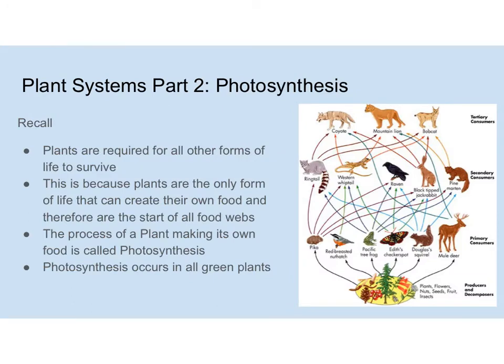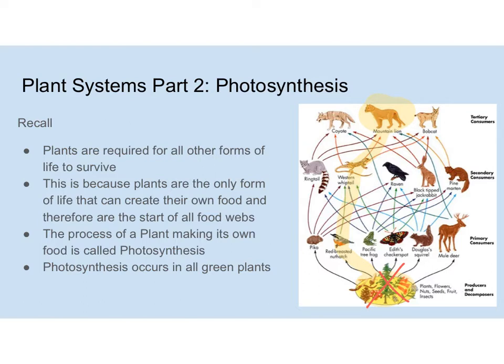Okay, recall, the plants are required for all other life forms to survive. Okay, so even if you look over at this food web here, even if you look at a mountain lion, you may think, well, why does a mountain lion need plants to survive? Because it doesn't eat plants. It's a carnivore. However, it's going to eat something like, say, a western whiptail lizard, which would then eat a bird, which then eats a plant. So if you get rid of these plants, then you don't have any birds, you don't have any lizards, you don't have any mountain lions. So everything revolves around plants. If we eliminated these plants, we would eliminate all animals because they all end up going down to these plants.